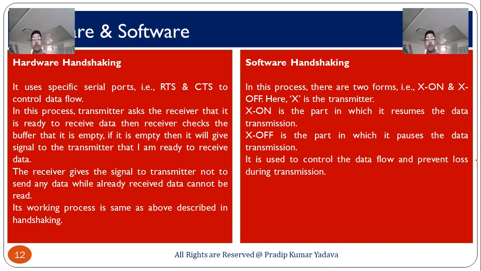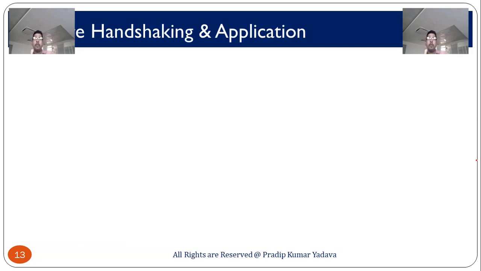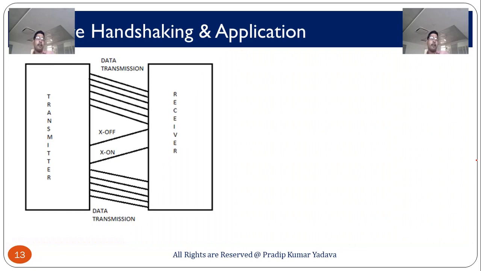It is used to control the data flow and prevent loss during transmission, because if X is on, data transmission can occur, and if X is off, data will not be transmitted and the transmitter has to be in a pause state. Whenever the receiver generates a signal, yes I am free, you can transmit, then X will be on and transmit the data.